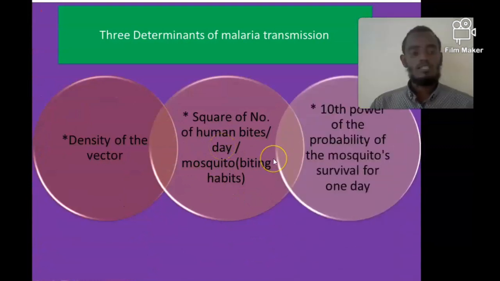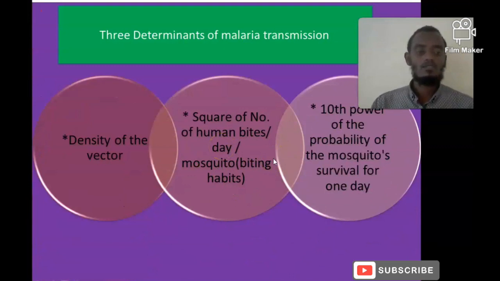And the third one is the probability of mosquito survival. The longer the survival of the mosquito, the higher the number of bites, and the higher the chance of transmission of Plasmodium species from an infected individual to a healthy individual. So the density of the vector, the number of bites, and also the survival of the mosquito are very important factors affecting the transmission of malaria.